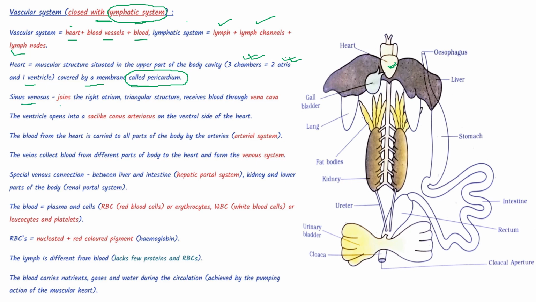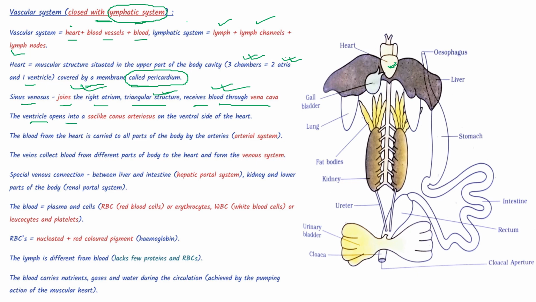Sinus venosus joins the right atrium. It is a triangular structure and receives blood through the vena cava. So what is sinus venosus? It basically joins the right atrium, and it receives blood through the vena cava.